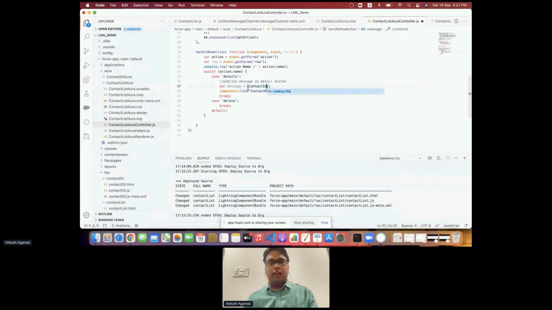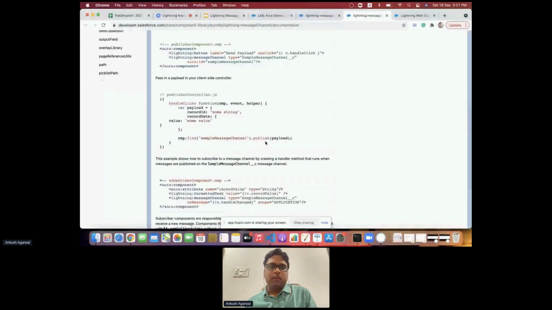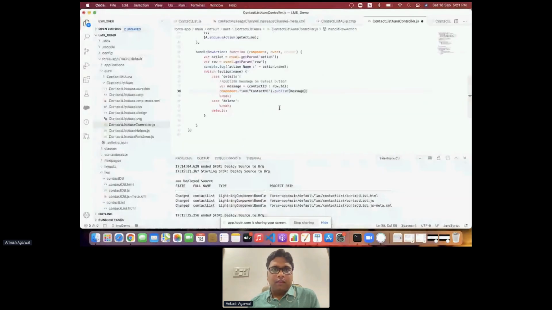Here we'll define the contact ID, and it should be row.id. This way we can pass the contact ID and publish the message, using the payload over here. So we are passing the message with component.find, finding the Aura ID, and then publishing it with the message. And the message will always be in JSON format.